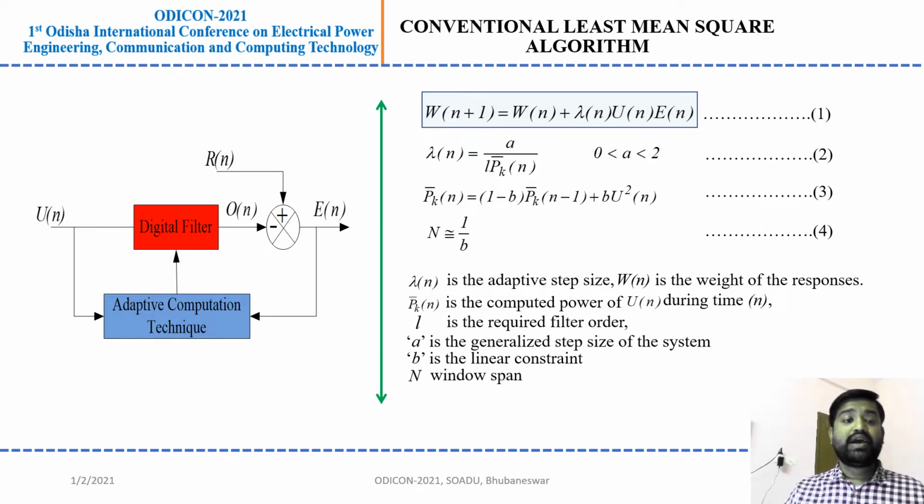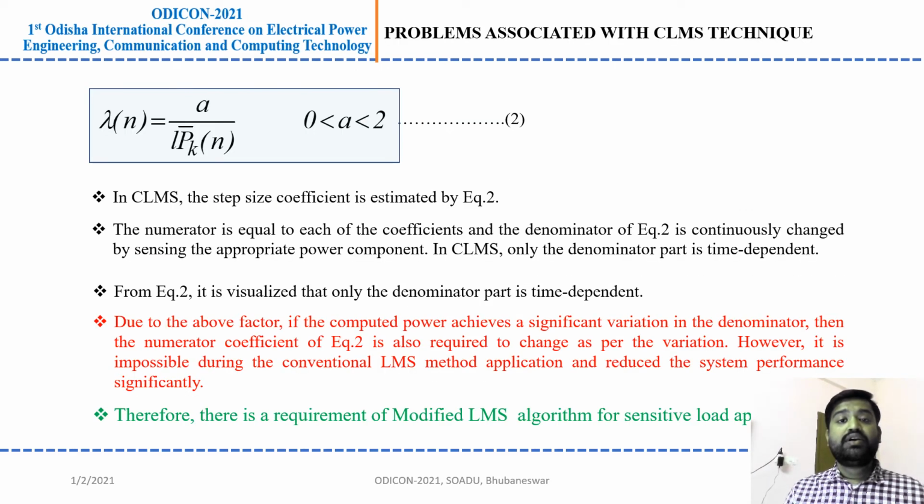By using this method we are computing the error. However, in the conventional least mean square adaptive step size selection, there is a numerator where we are taking a constant value, but the denominator is a time dependent value.